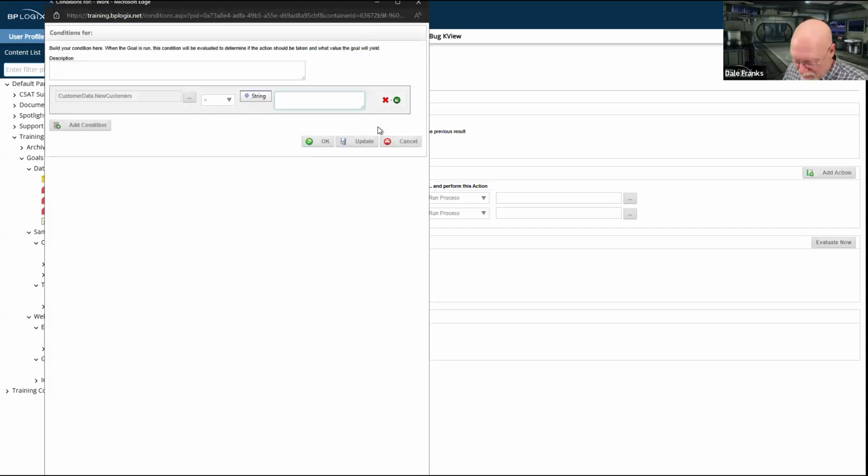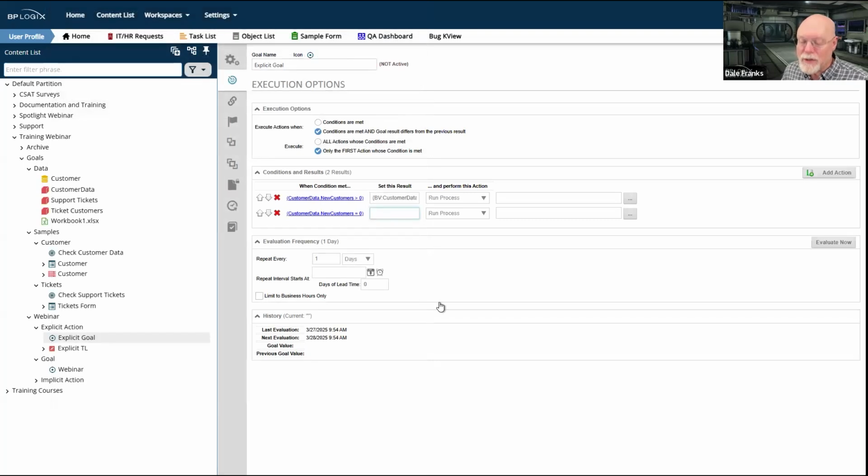And if that equals 0, then we will set our result to 0. It's still not evaluating. I don't have a process set. So let's change this to set result only for the time being. And let's evaluate now. And let's update.